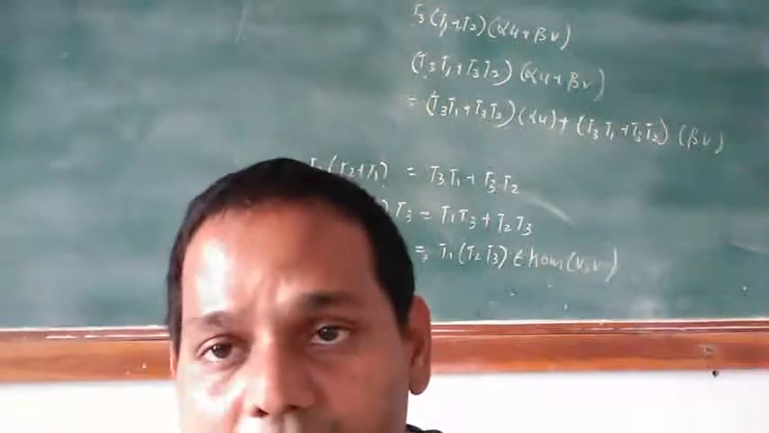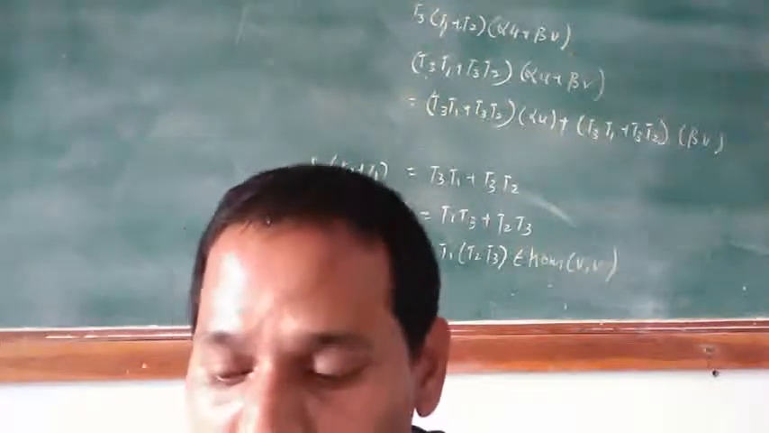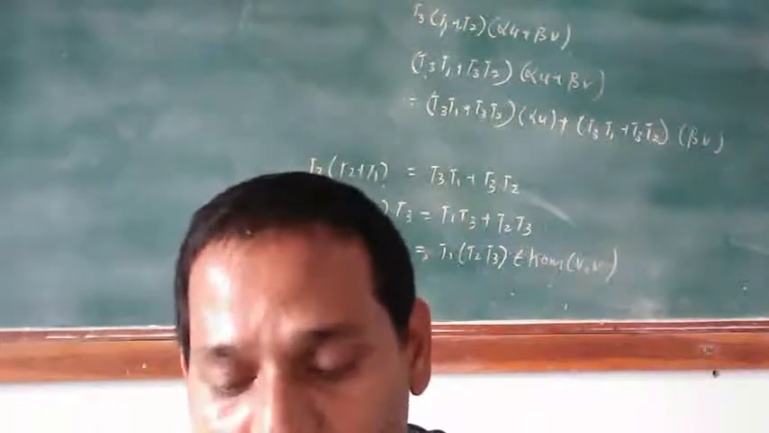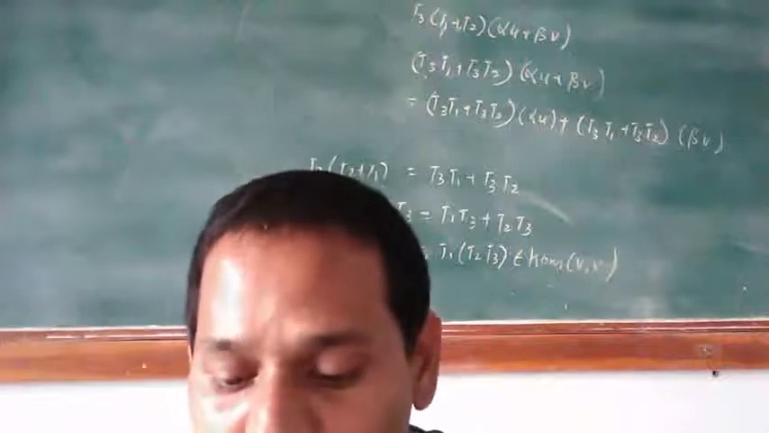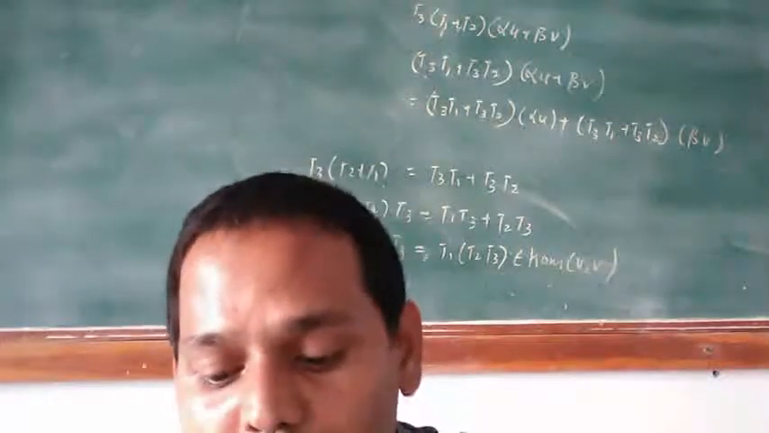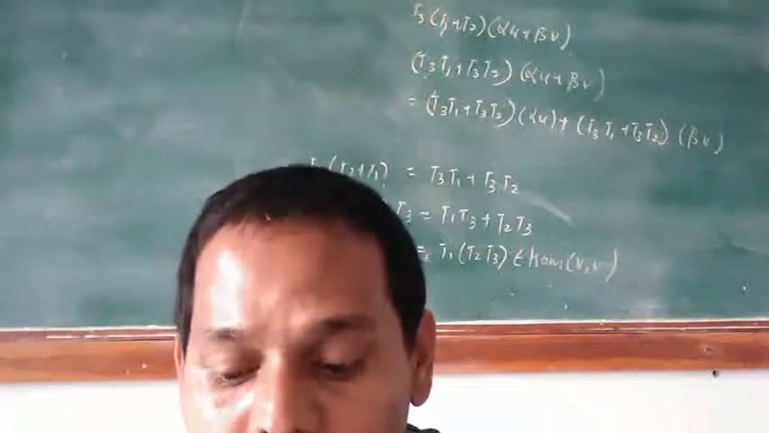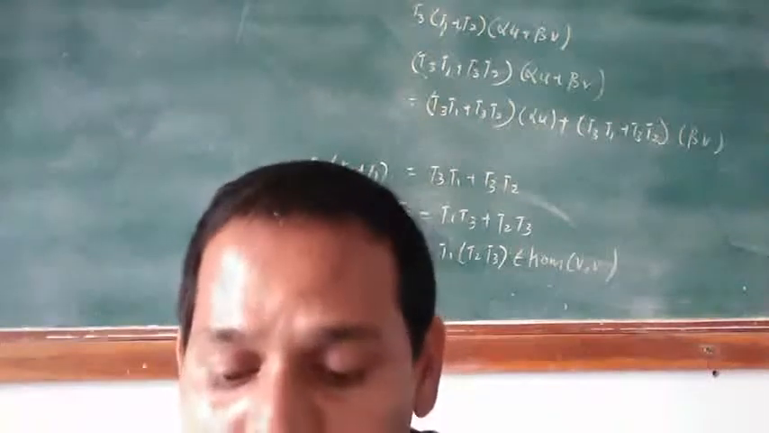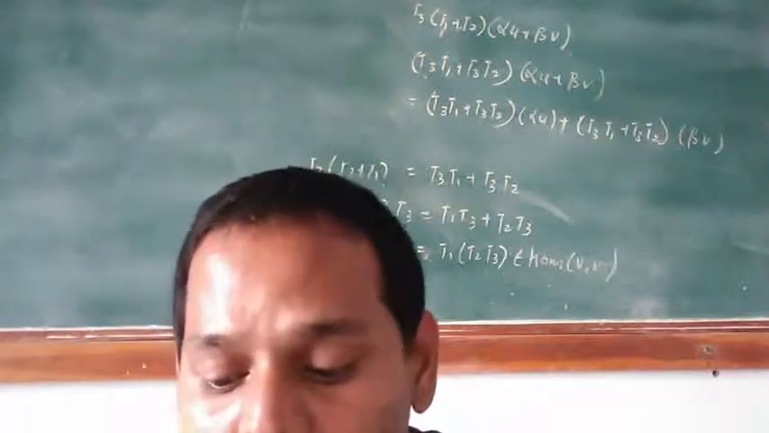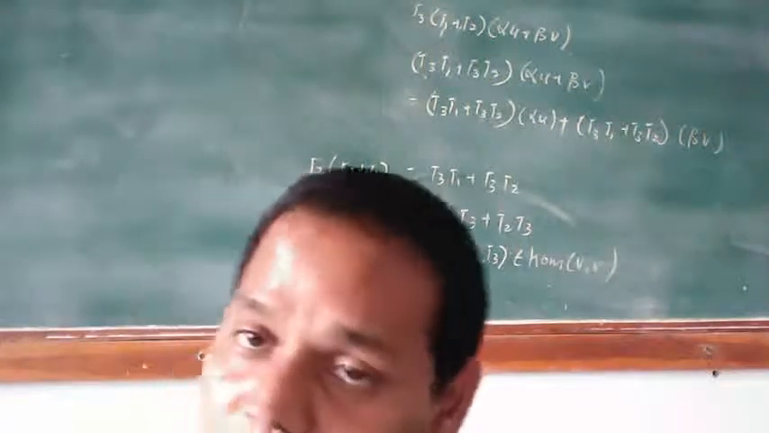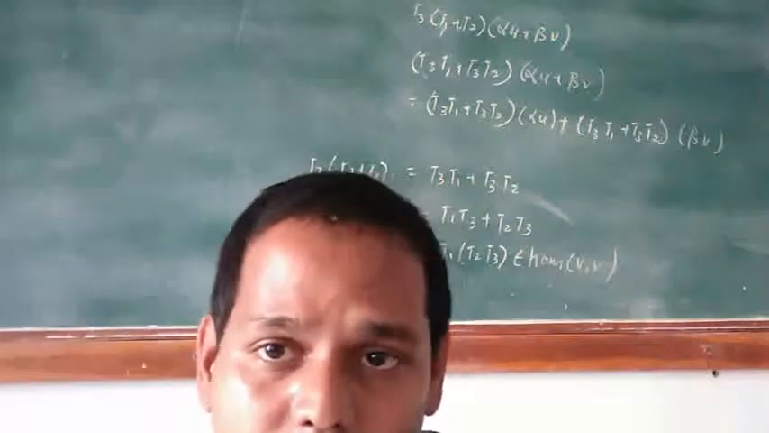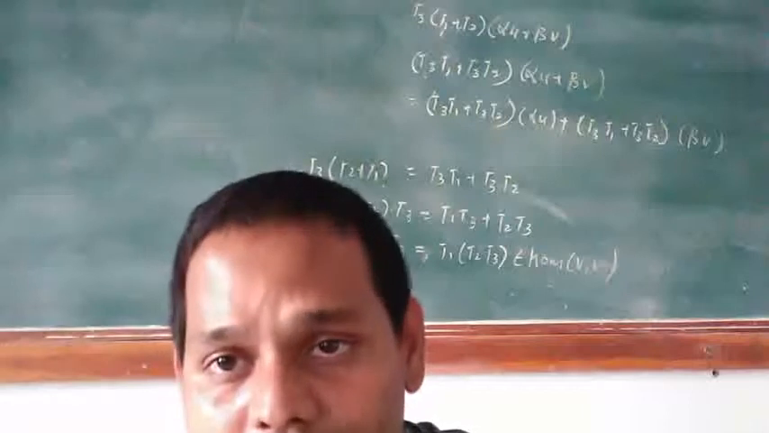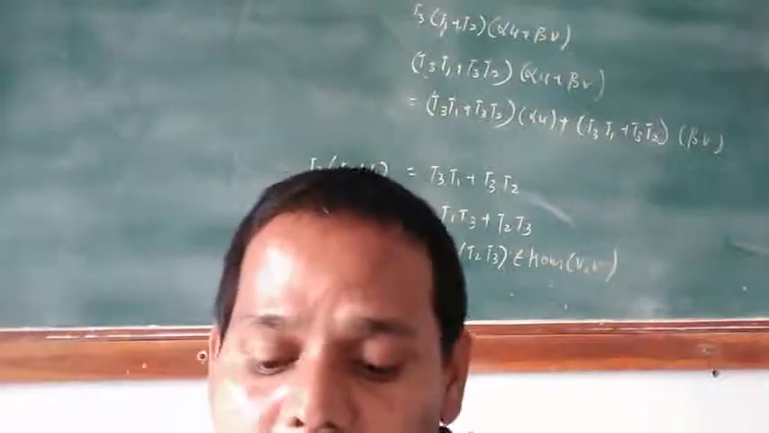Consider the mapping psi from A to A of V defined as psi of a is equal to T_a for every a belongs to A. We have to prove that psi is an isomorphism of A into A of V. Firstly, we have to show that psi is a homomorphism.